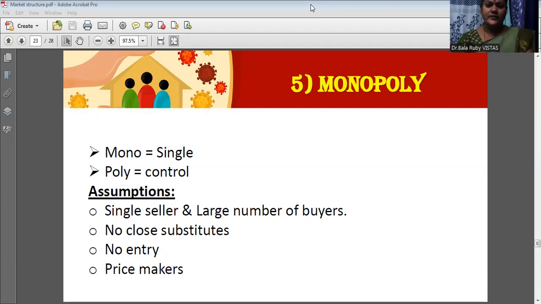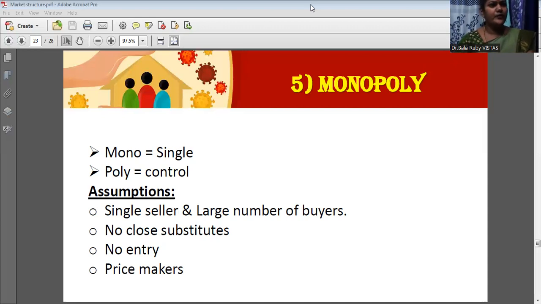Then the next important assumption is no entry into the market. Suppose I, as a private person, want to enter the market, there are a lot of restrictions to enter. And here they are price makers. Price makers means they can fix any high level of prices also.